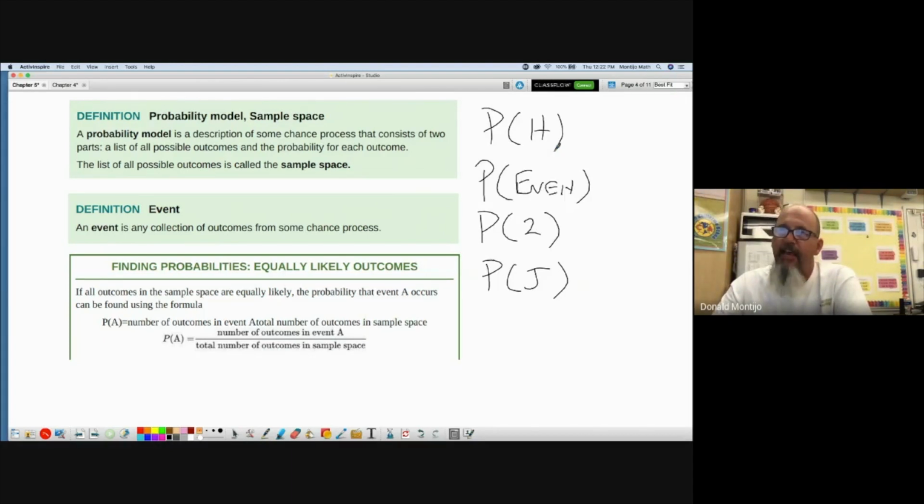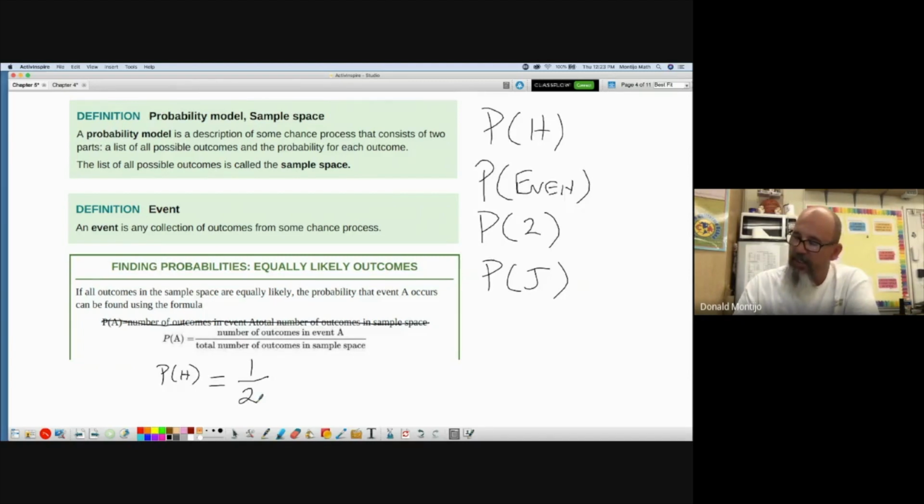If each outcome is equally likely, such as flipping a coin or rolling a die, then probability is quite simple. Our book here, for some reason, has messed up, and we'll see a lot of stuff that looks weird. Let's just cross that out. What is the formula for probability in general? What is the probability I flip heads? Well, on the coin, how many heads are there? 1. How many possible outcomes are there? 2. So the number of outcomes in the event divided by the total number of outcomes in the sample space.